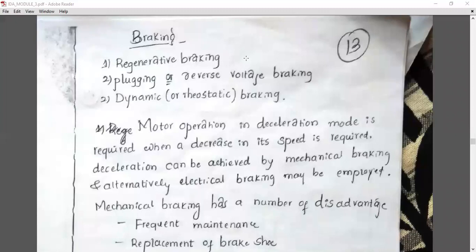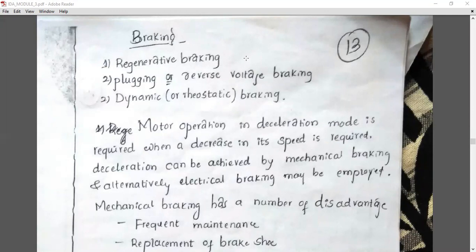So next topic is about the braking system. What is the meaning of braking system? Braking means what? Decrease in speed. So we have to decrease the speed of the motor. As we know, in our two-wheelers and four-wheelers, we decrease the speed of the vehicle with the help of the braking system. That is the mechanical braking we are going to use.